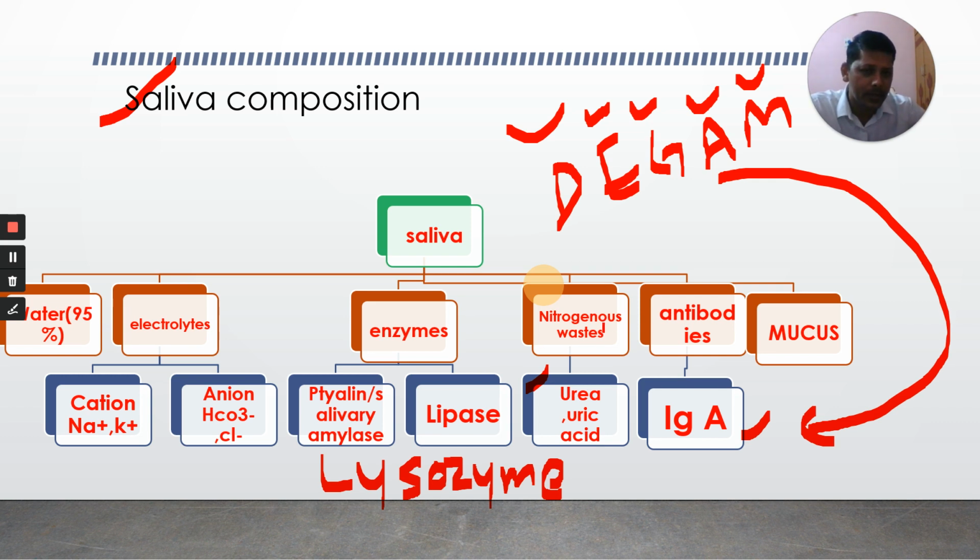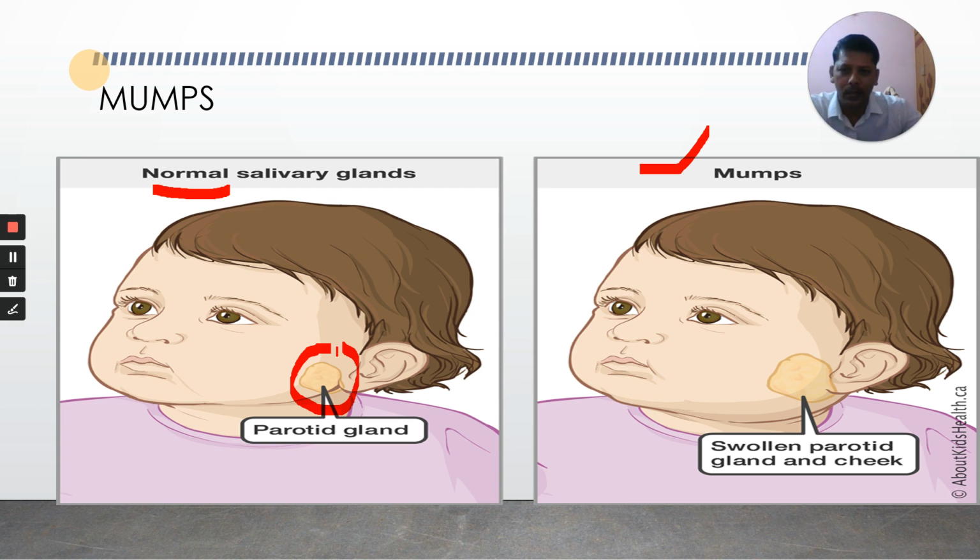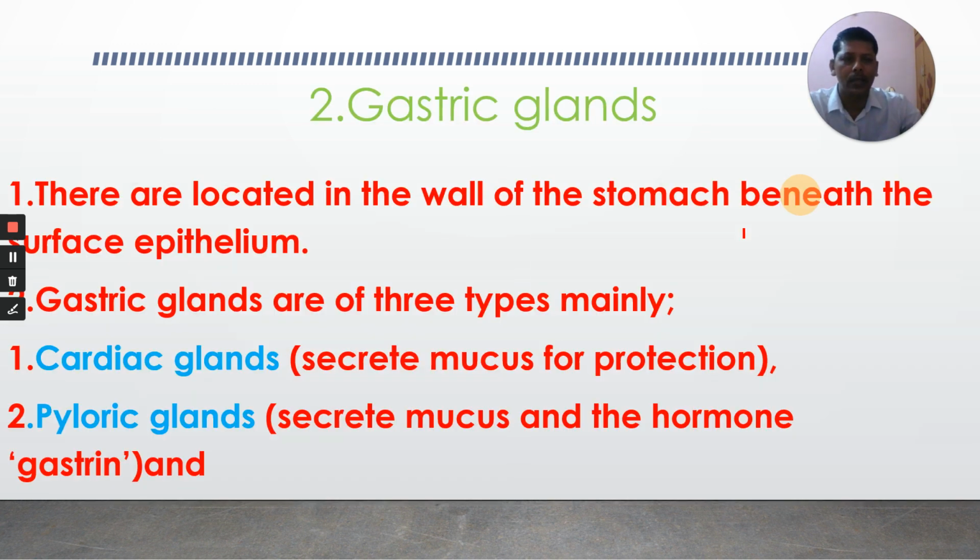Nitrogenous waste materials are also present in our saliva: urea and uric acid. Antibodies are also present, IgA antibodies, immunoglobulin alpha, and mucus is also present. Sometimes our salivary glands are affected by microorganisms like viruses, the group called paramyxoviruses, and the painful inflammation of the parotid glands is called mumps. Observe here, this is a normal parotid gland, and this is the swollen parotid gland caused by paramyxovirus. That's the end of salivary glands.